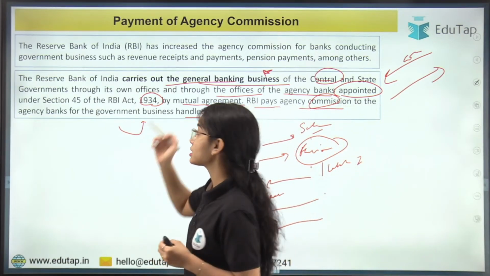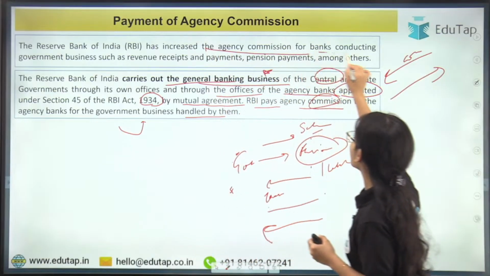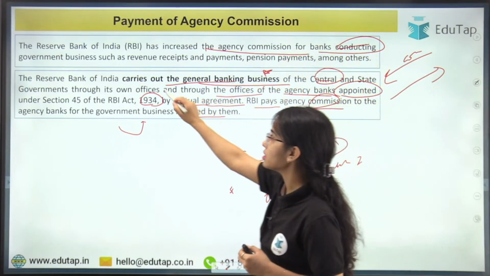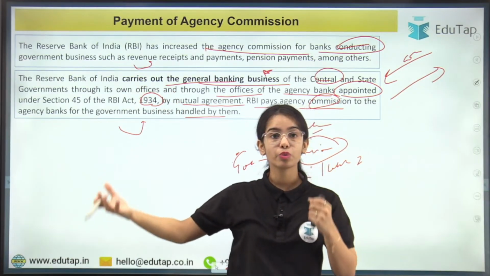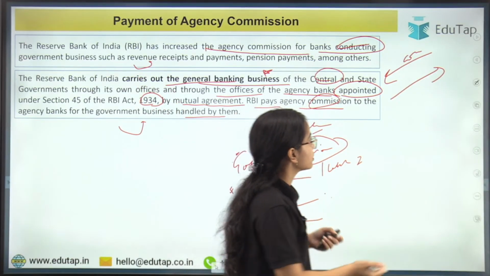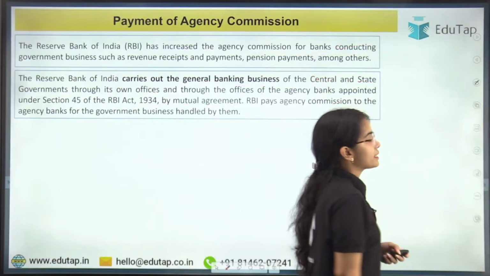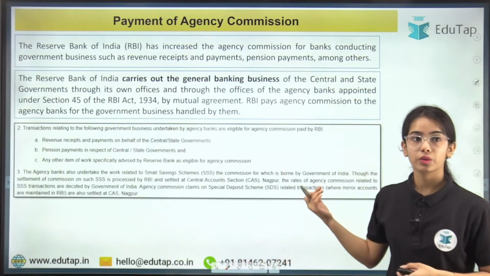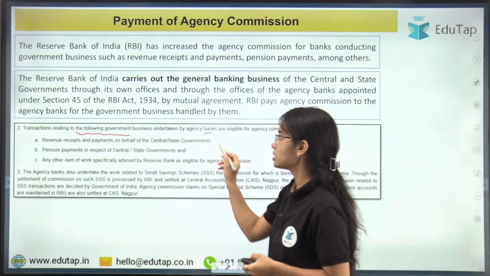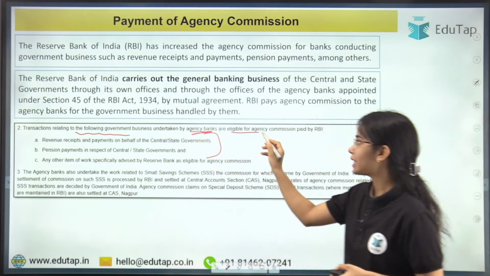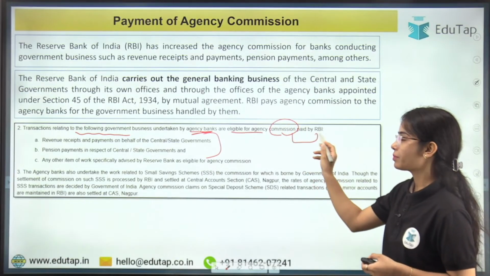The RBI has increased the agency commission recently for the banks conducting government business, such as the banks that are collecting the revenue receipts and doing the revenue payments. Any confusion here? So let's see some examples. First of all, transactions relating to the following government business undertaken by agency banks are eligible for agency commission paid by the RBI.